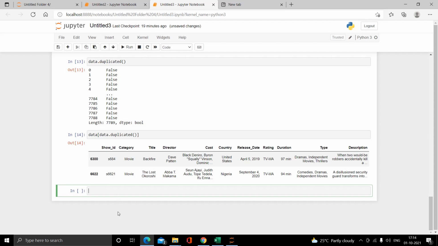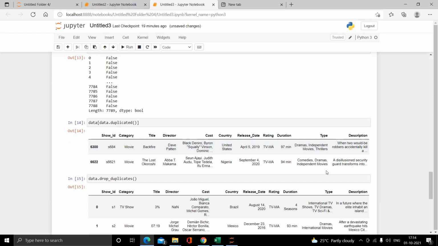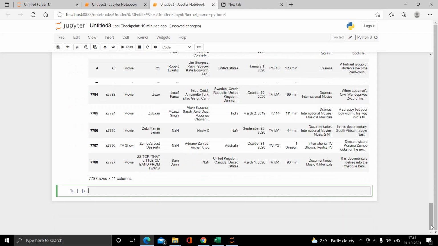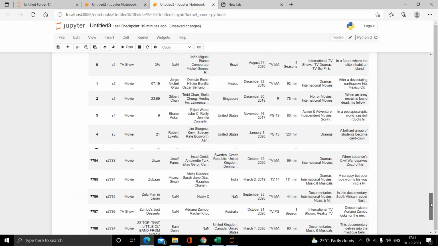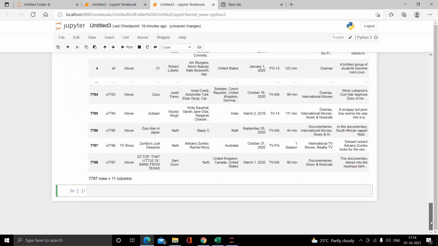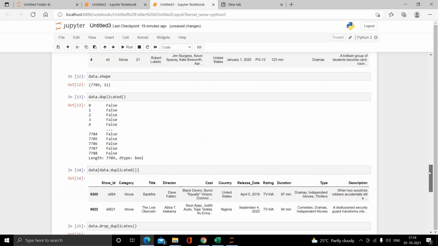For that, the next command is data.drop_duplicates. Let's run it. Here we can see that the duplicated data is deleted. How do we know whether the data is deleted or not?